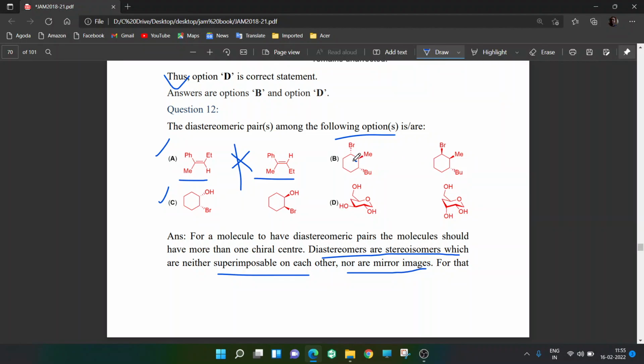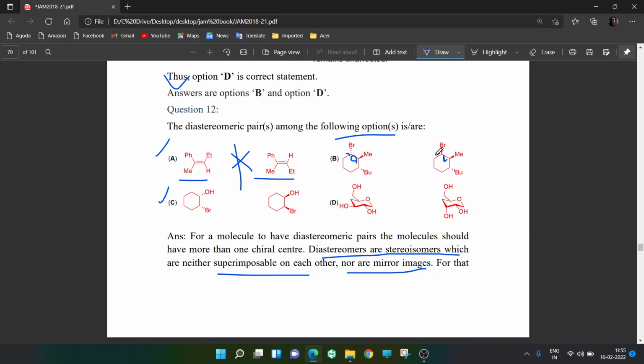Here, if you look at this carbon and this carbon, the stereochemistry remains the same. Here, methyl is towards the viewer, and here also methyl is towards the viewer. That means hydrogen is away from the viewer here also. At the top where bromine is, here bromine is away from the viewer and here bromine is towards the viewer. So this part is a mirror image. If you put them in front of each other, you can see that they are mirror images.